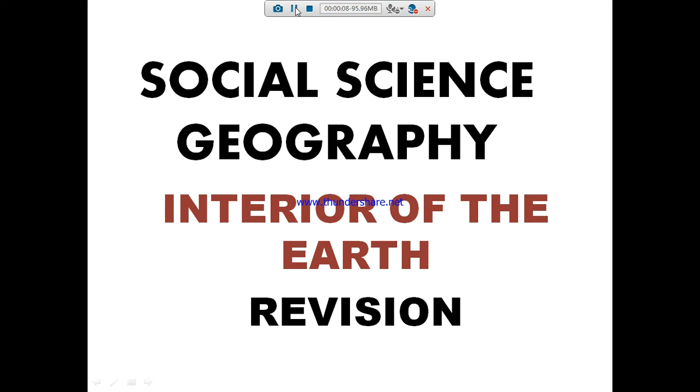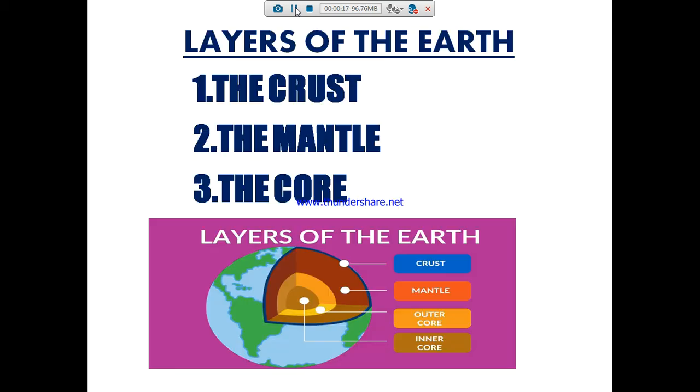Today we are going to start the new revision from the new geography lesson: Interior of the Earth. We already saw this. What are the three layers of the earth? The crust, the mantle, and the core.